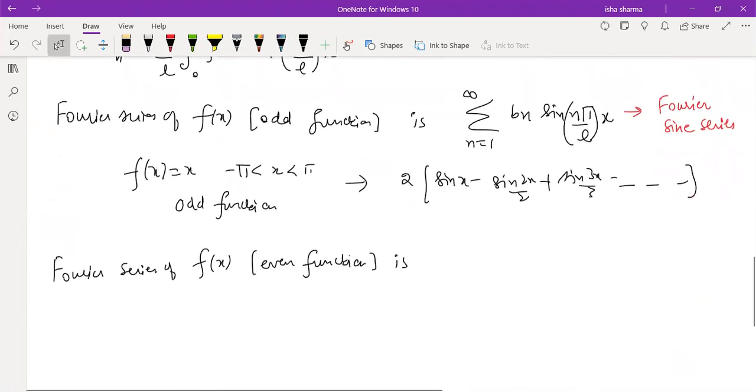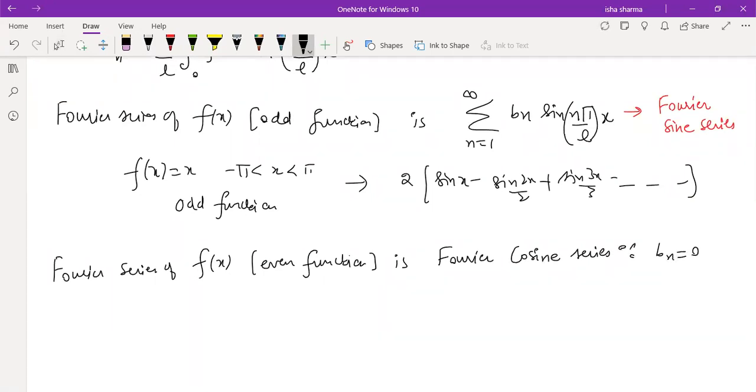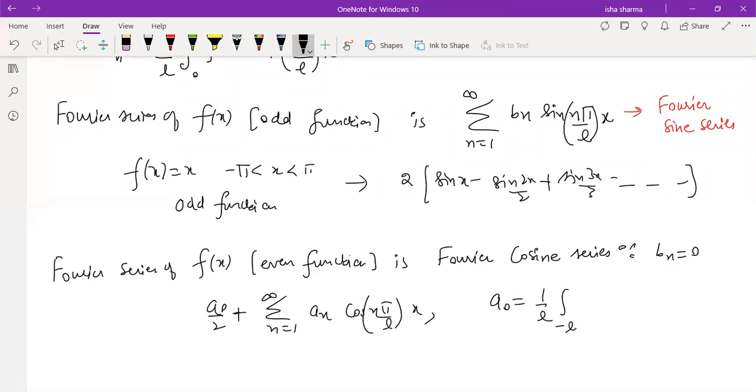So let me just write that. This is going to be known as Fourier cosine series, because bn is going to be 0. So directly you can just compute a naught and an by the same formulas. Okay, so the difference is a naught will be now, this is the original formula for a naught. Now f(x) is even, so this will be 2 times integral 0 to l f(x) dx.